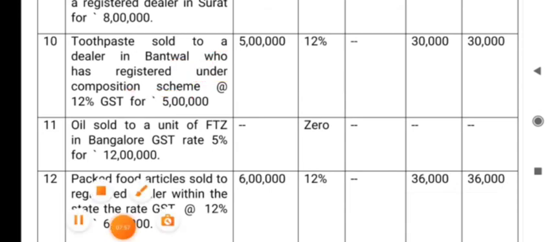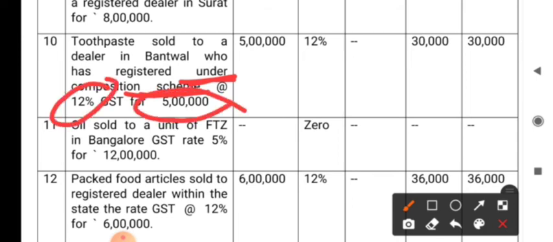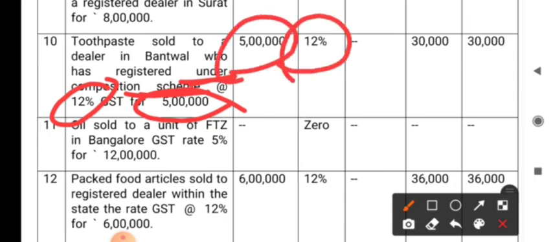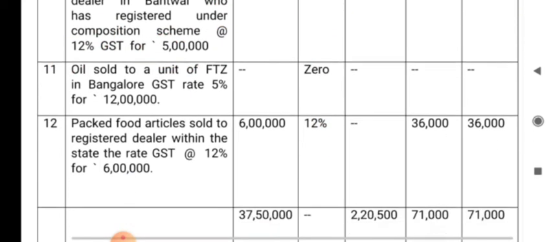Therefore, here the goods are supplied to a dealer registered under composition scheme. It doesn't make any difference. It is the supply made by the dealer, that's it. Okay, what is the rate of tax here? 12%. So 5 lakh is taxable, taken in the taxable turnover column. 12% is the rate, and because it is within the state, CGST and SGST are applicable, right? So 6% CGST, 6% SGST.